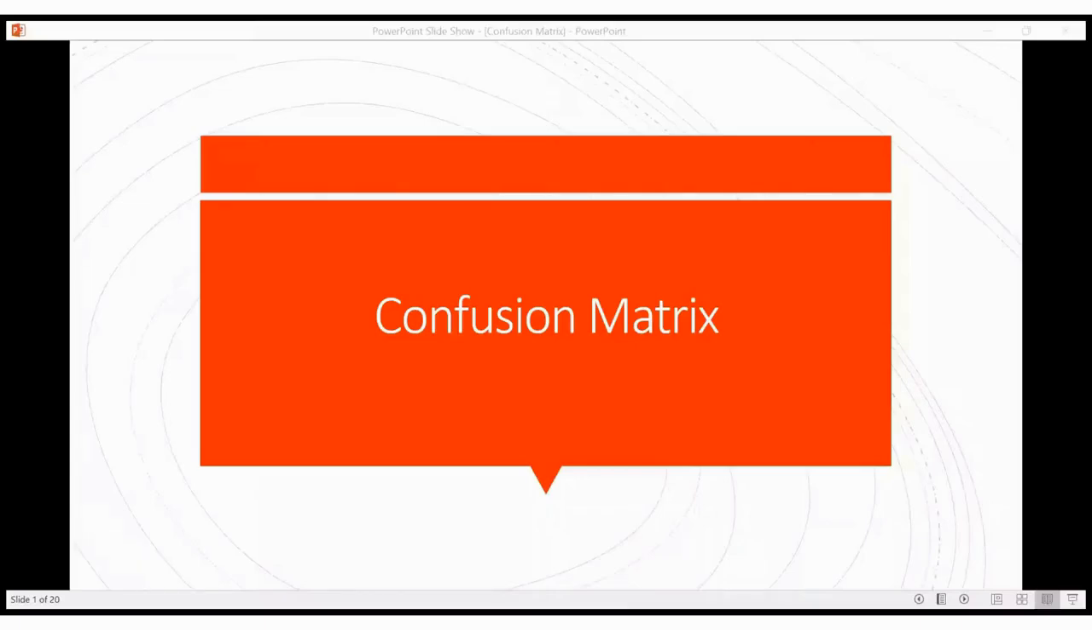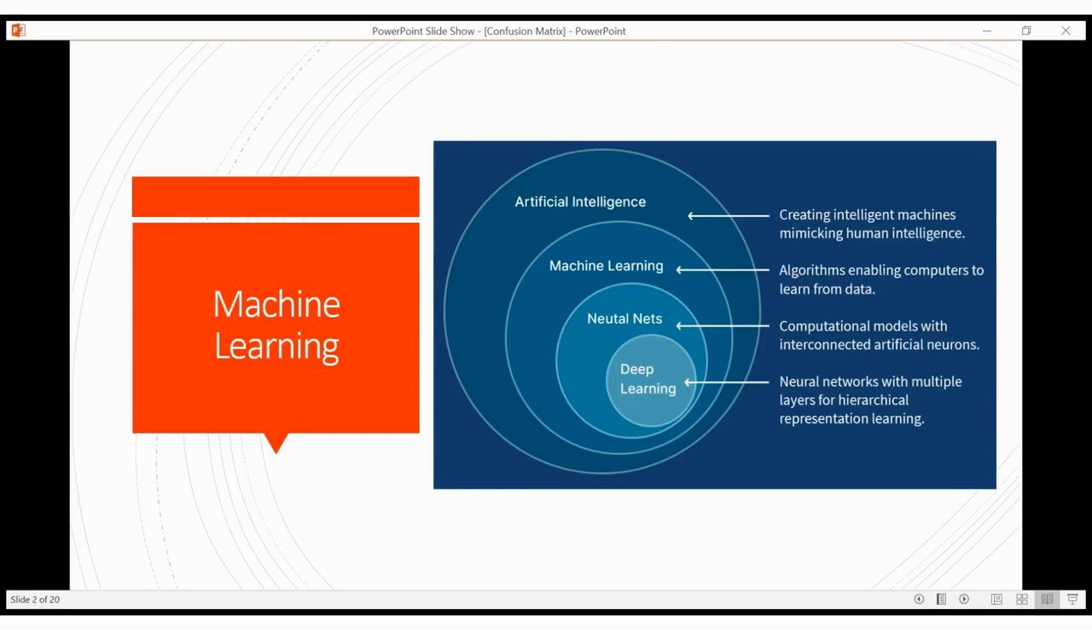In this video, we are going to see about confusion matrix. Before going to confusion matrix, we'll see about machine learning. Why? Because confusion matrix is a sub concept inside machine learning. So before going to confusion matrix, we'll see what is machine learning and we'll see about confusion matrix.